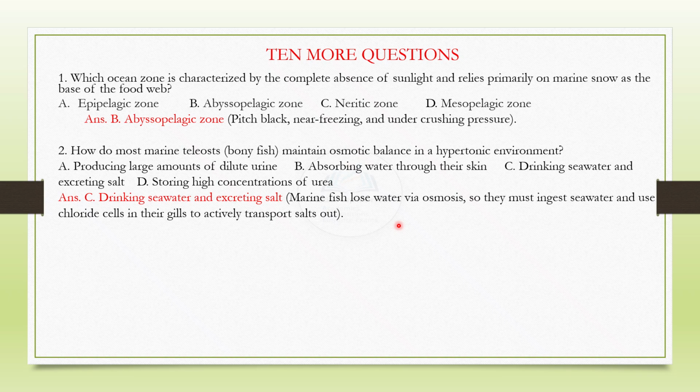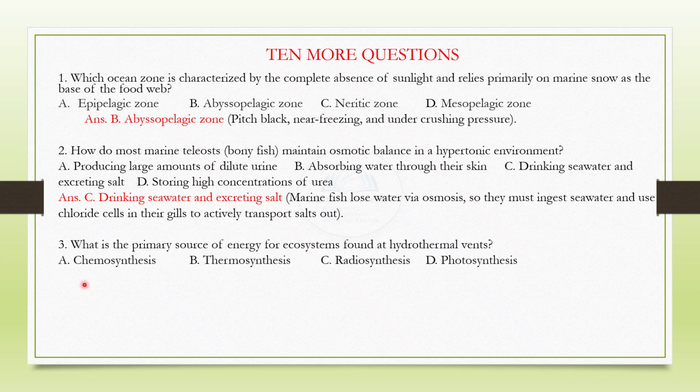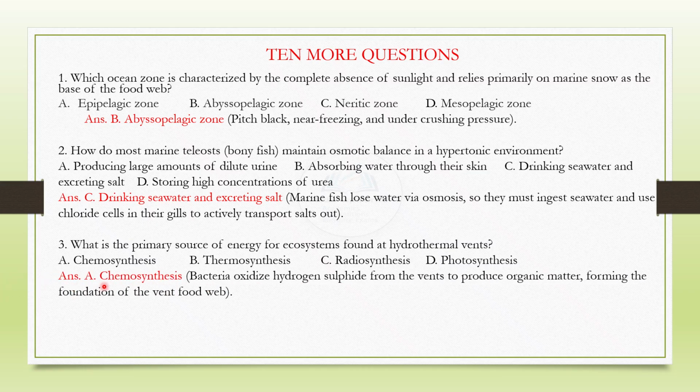transport salts out. What is the primary source of energy for ecosystems found at hydrothermal vents? Check the choices and the correct answer. Mark yours. The correct answer is A. Chemosynthesis. Bacteria oxidize hydrogen sulfide from the vents to produce organic matter, forming the foundation of the vent food web.